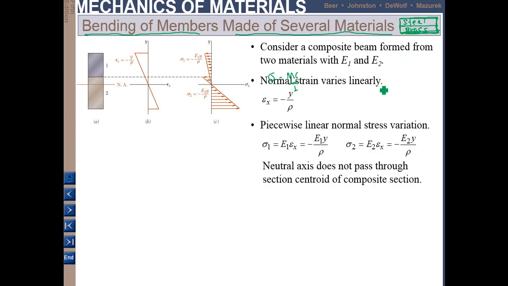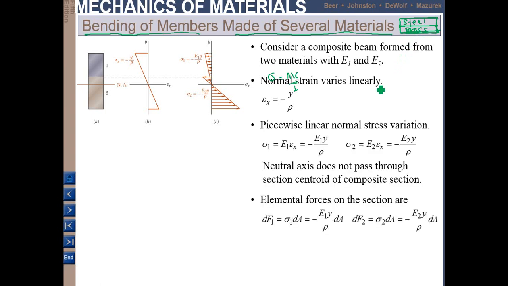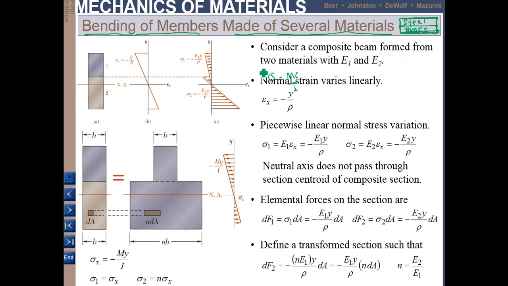The answer is you convert one material to become another material. For example, you convert steel to become brass, so the whole structure will become brass.